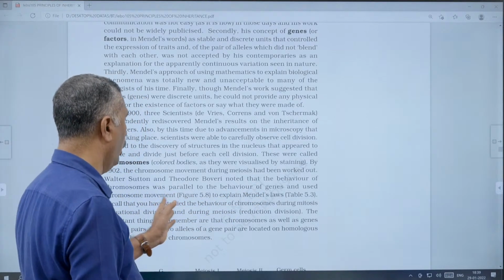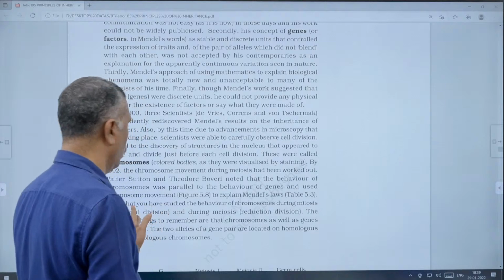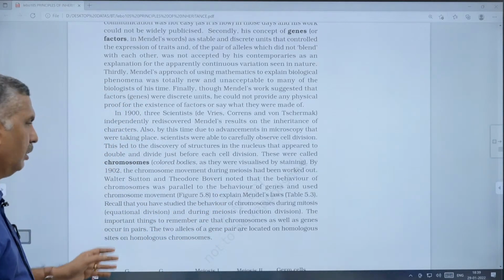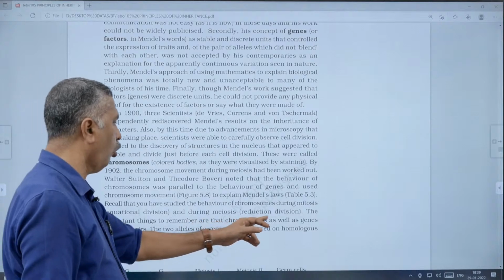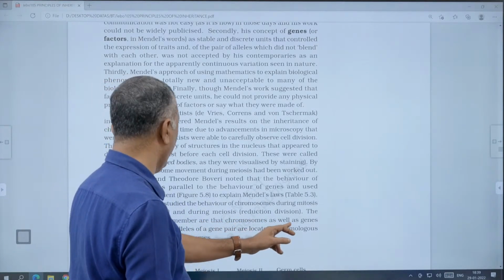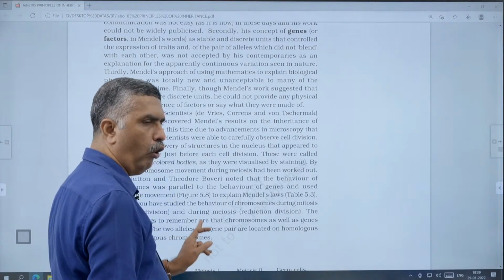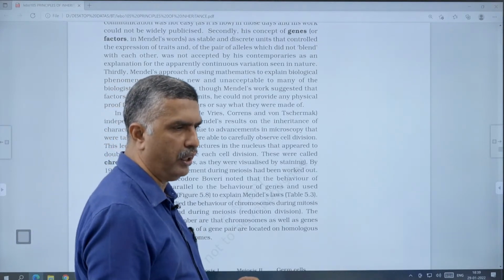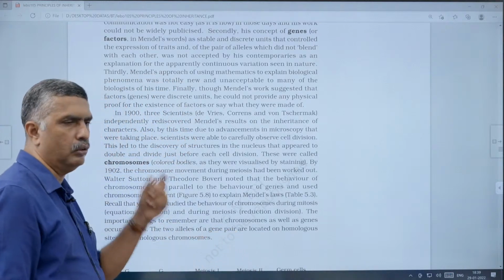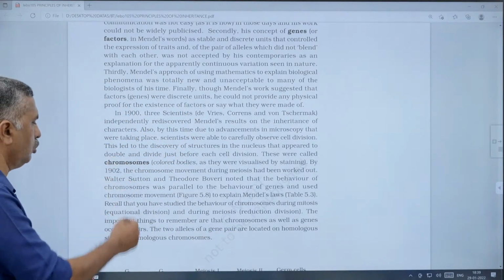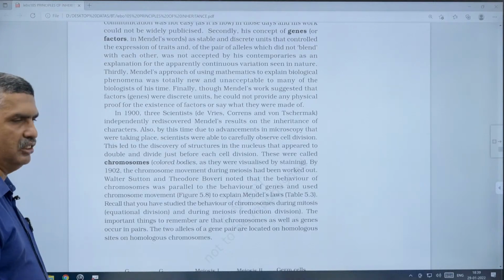You have studied the behavior of the chromosome during mitosis, equational division, and also during meiosis, reduction division. The important thing to remember is that chromosomes as well as genes occur in pairs, and the two alleles of a gene pair are located on homologous sites on homologous chromosomes. But now we have to stop here. Next class onwards we continue this chromosomal basis of inheritance.